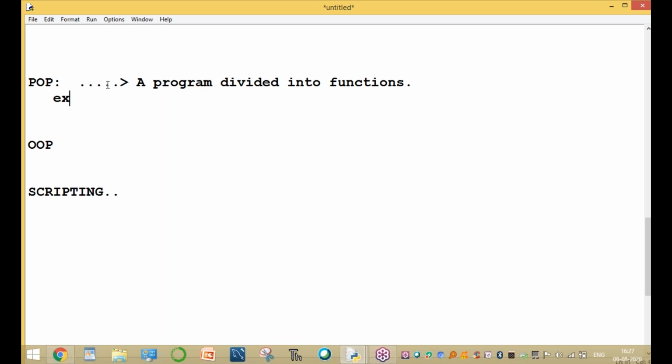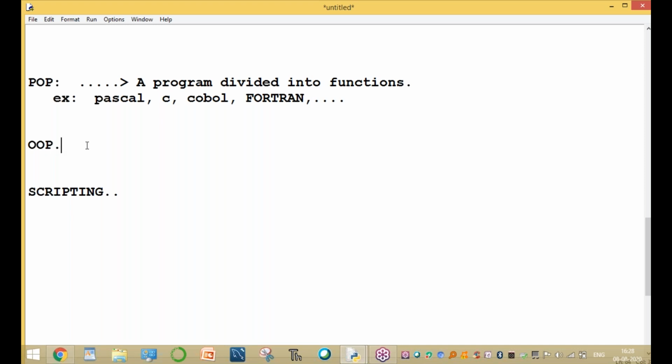Examples of POP: Pascal is a POP programming language. C is a POP programming language. The entire C program is divided into a number of units, and these units are called functions. And COBOL is a POP, and Fortran is a POP programming language. There are a number of POP programming languages.